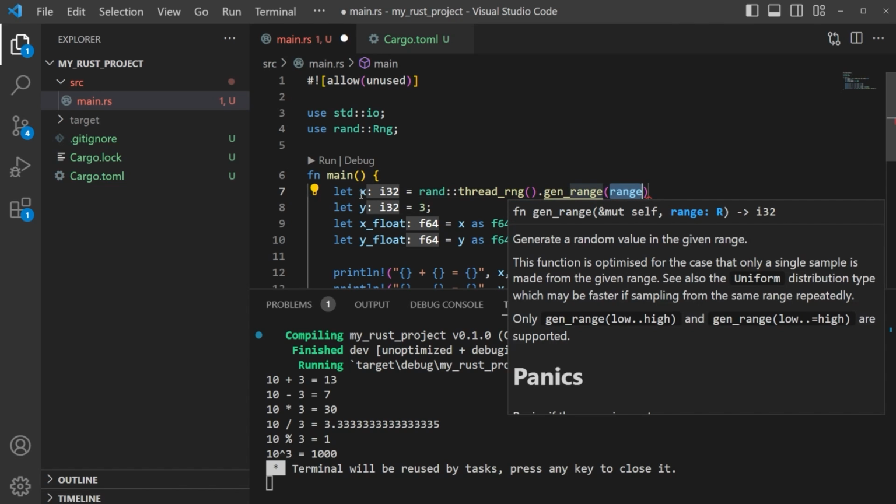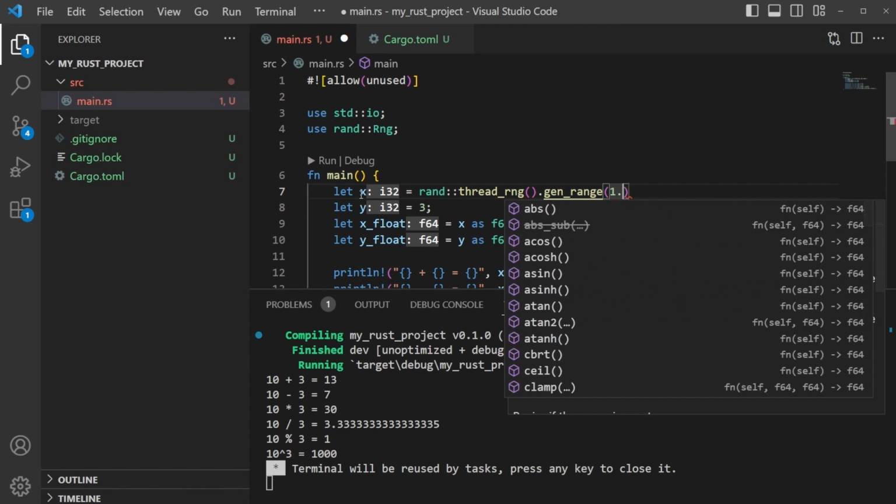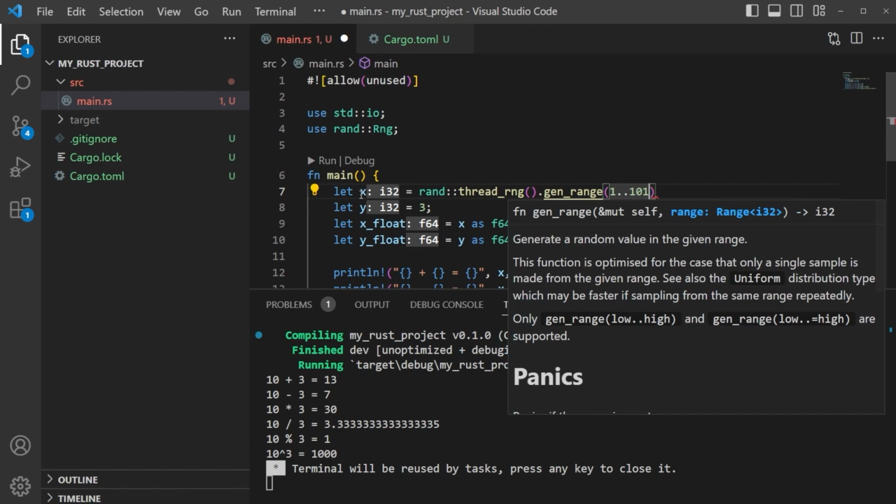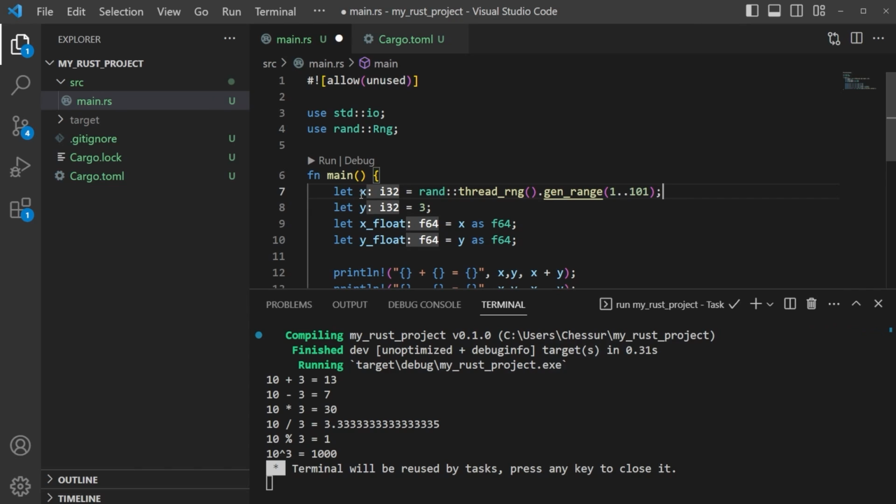If we wanted to go 1 to 100, we can go 1 to 101, and that will pick any number between 1 and 100. 101 is not included in that. Now we can come in here and close that off and save this. And then now we'll get random numbers for x.